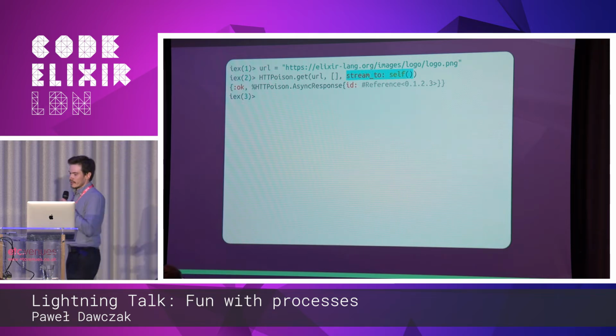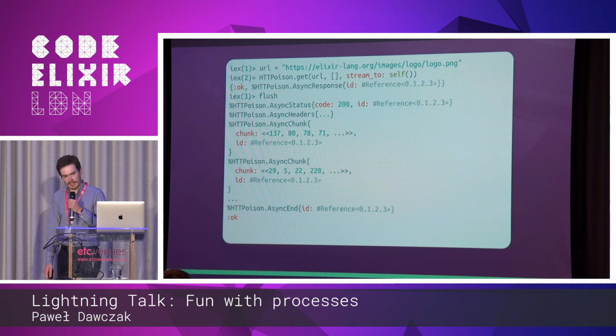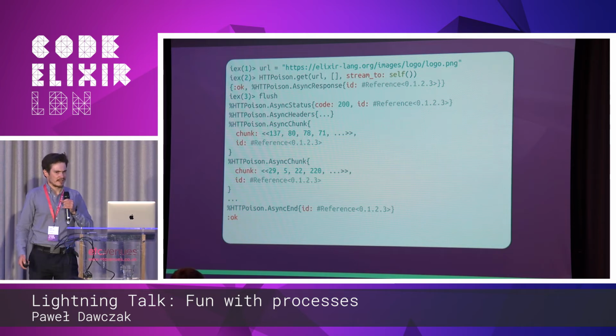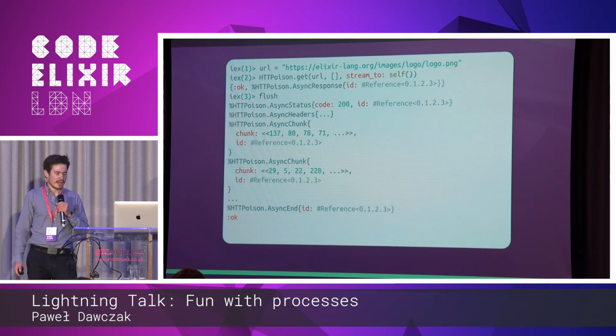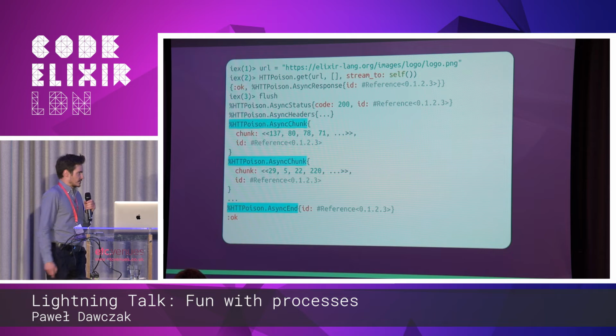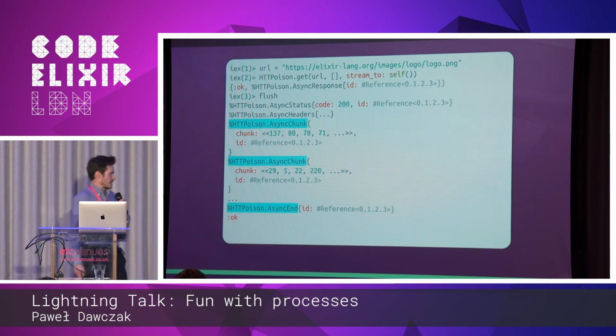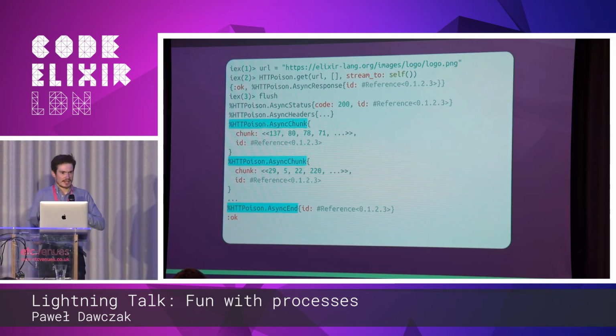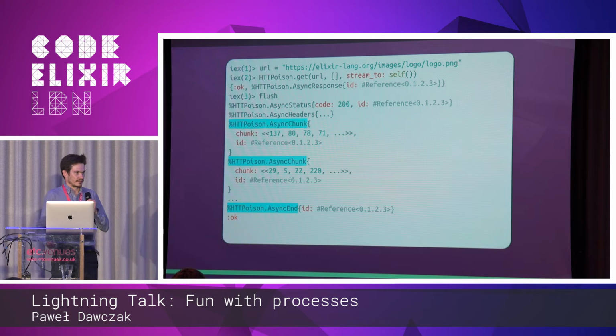Something's going on here. I'll use this flush function in the IEx to see what's going on, and it reveals there's quite a bunch of messages in my mailbox. For the sake of simplicity, I'll just focus on those two types of messages, async chunk and async end. Let's give that one a try, and let's implement the GenServer that will handle this for me.